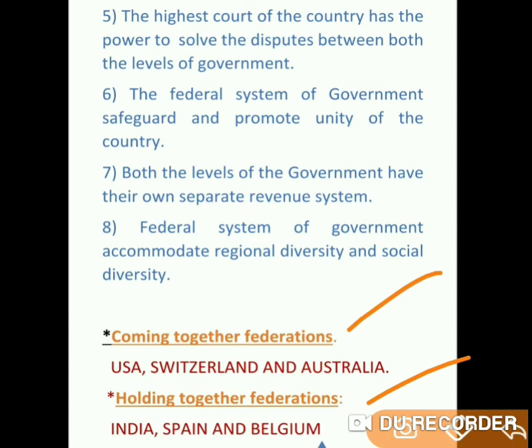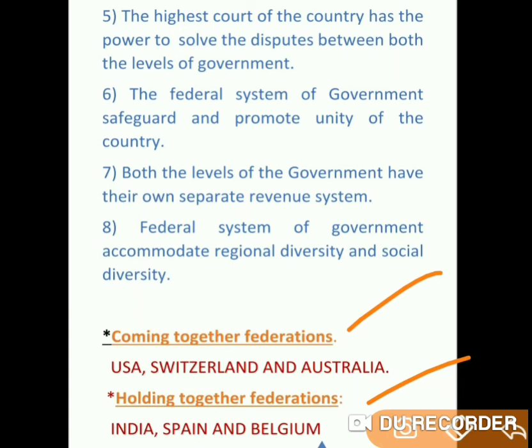The exact balance of power between the central and the state government varies from one federation to another. As I have already told you, there are two kinds of federations. This balance depends mainly on the historical context in which the federation was formed. There are two kinds of routes through which federations have been formed. So here some countries come forward to have federations on the basis of their history and background.